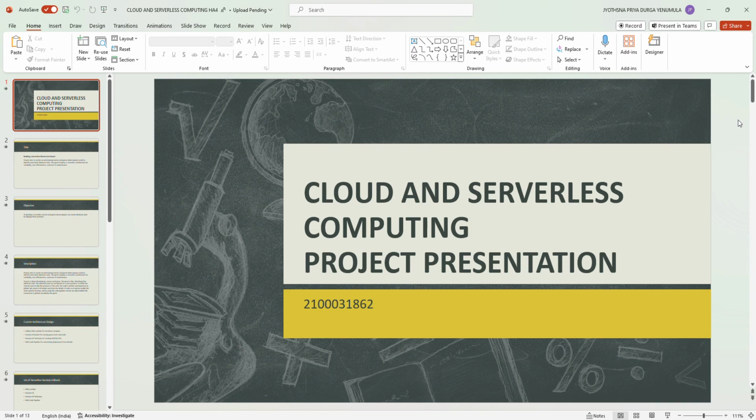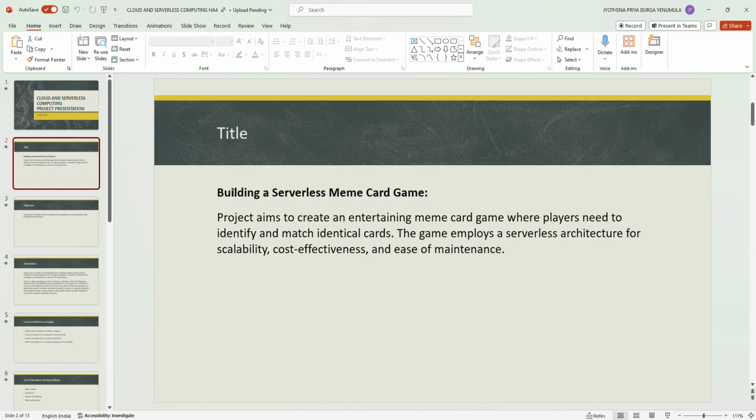I'm currently pursuing BTech third year in Yale University, and my specialization is cloud and edge computing. So, I have done a project in cloud and edge computing. The project name is Building a Serverless Meme Card Game, and this project is completely an entertaining meme card game where players need to identify and match the identical cards, and the game employs a serverless architecture for scalability, cost effectiveness, and ease of maintenance.